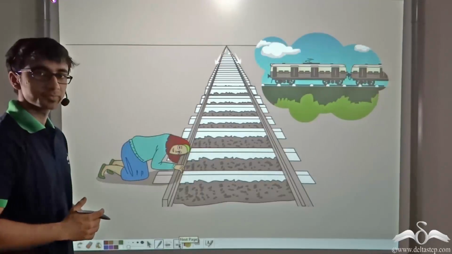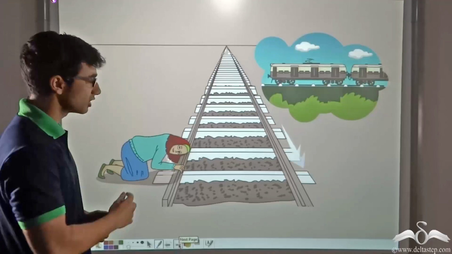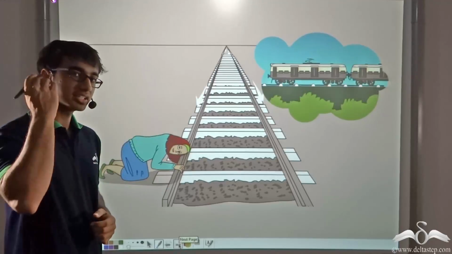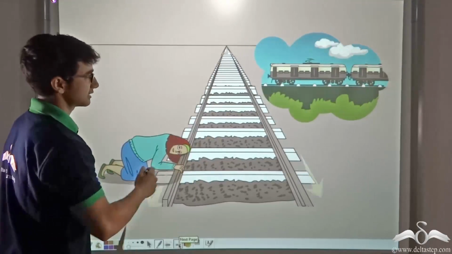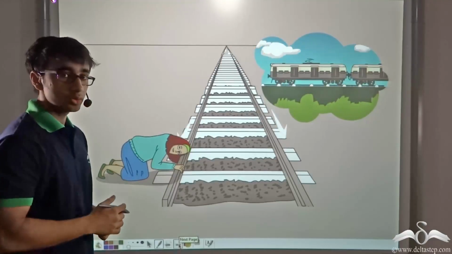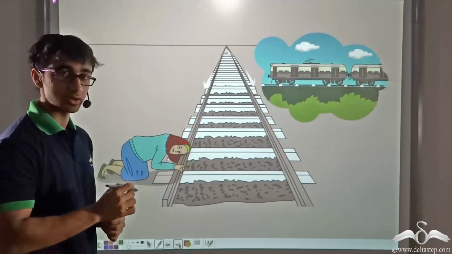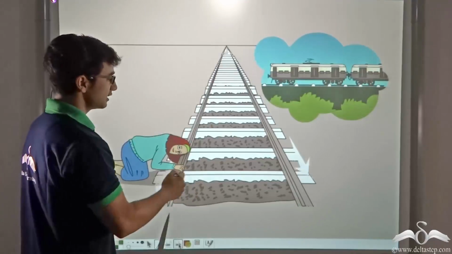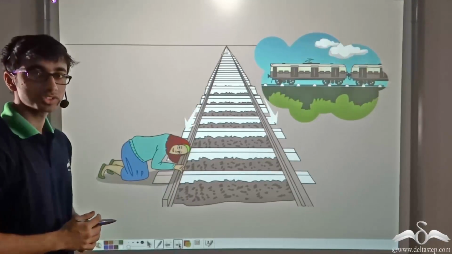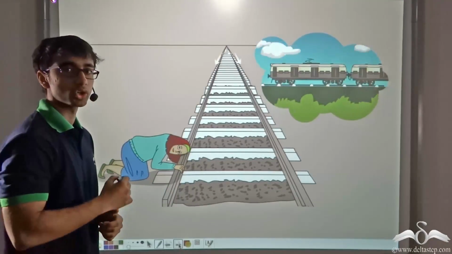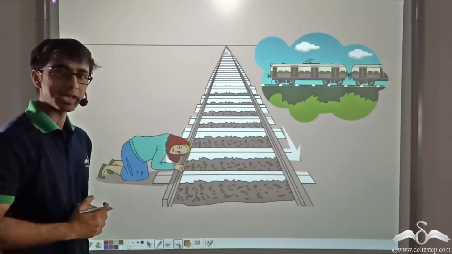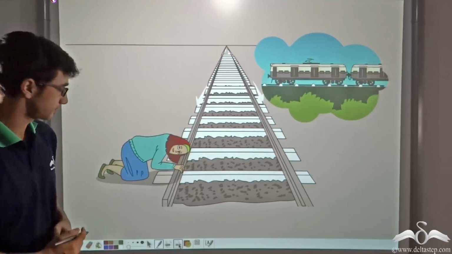What she does is, she lays her head on the track and keeps her ears on one of the tracks. Now she can distinctly hear the sound of the approaching train, and this way she knows whether it is safe to cross or not. Can you tell me what happened? Let us find out.